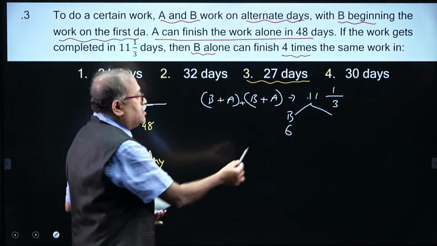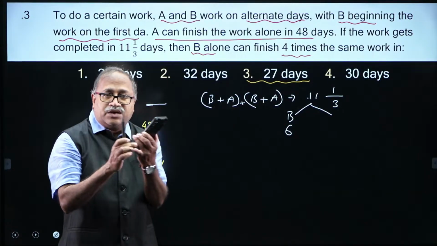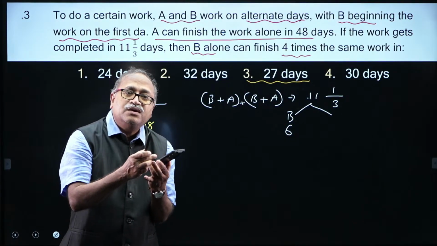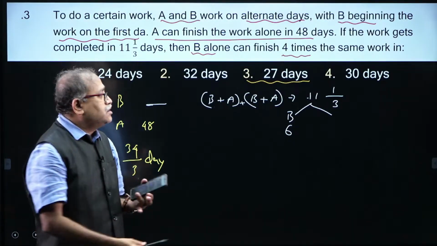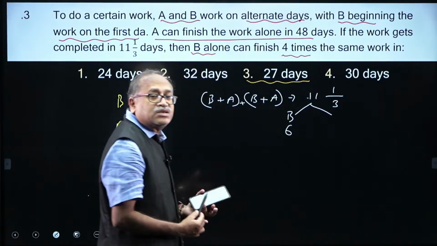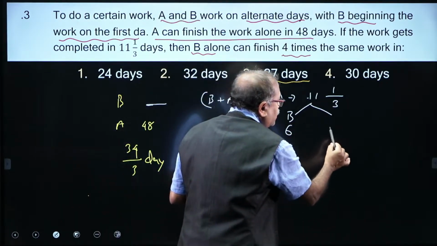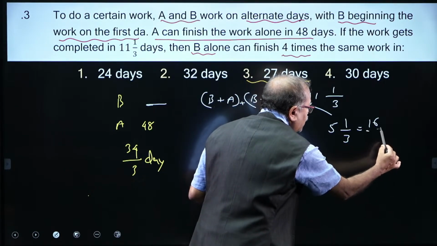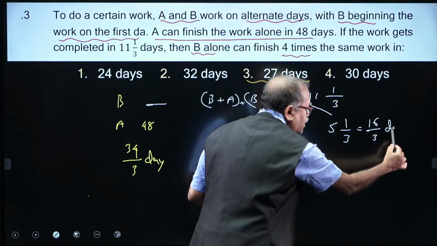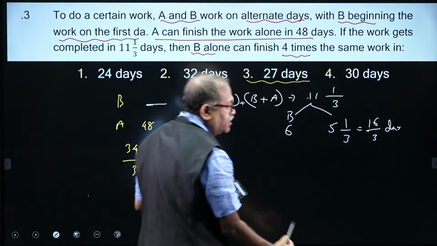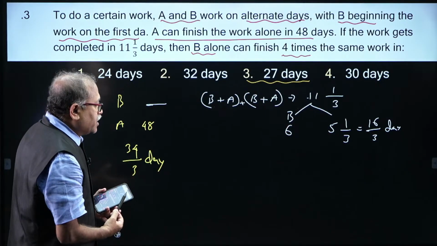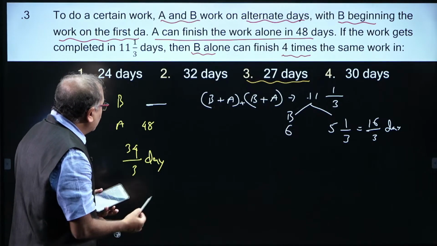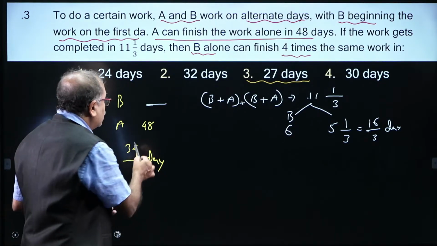And A must have worked, because the very first day B, second, third day B, fifth day B, like that there are 6 odd numbers over here, and the remaining over here is 5 1/3, which is nothing but 16/3 days. He works for 16/3 days. From here onwards I can find the work done by A in 16/3 days.